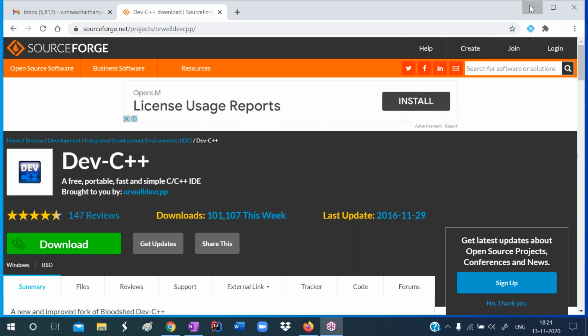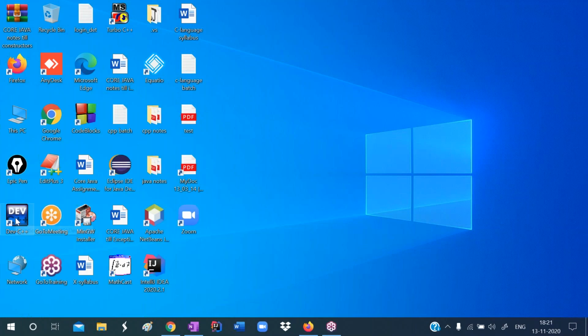After installing, you will get one icon on the desktop. This one is Dev C++. Observe. Just simply open it. I'm opening it. Double click on Dev C++.